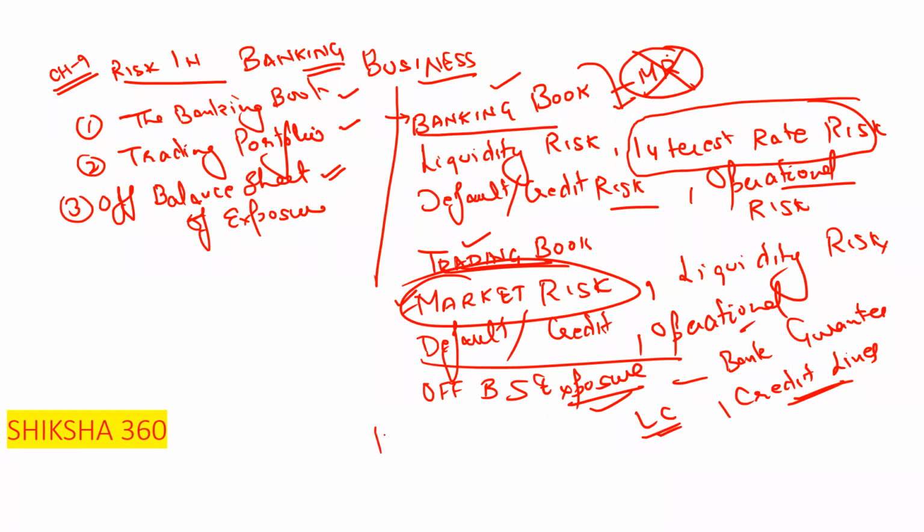And what are the risks involved under that? First one is liquidity risk. All risks are present under that: liquidity risk, interest rate risk, default or credit risk, operational risk, and market risk. Under the off balance sheet exposure, all risks are present.